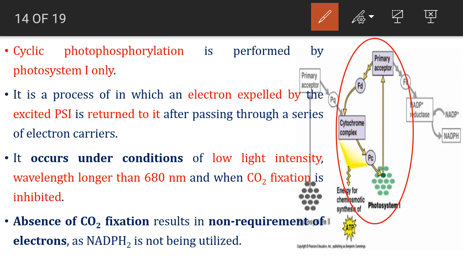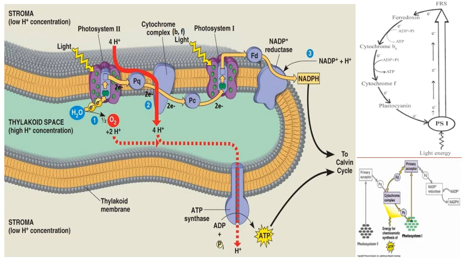It occurs under the conditions of low light intensity, wavelength longer than 680 nanometers, and when CO2 fixation is inhibited. Under this condition, only cyclic photophosphorylation operates. Absence of CO2 fixation results in the non-requirement of electrons, as NADPH2 is not being utilized in the next phase, that is the dark reaction.